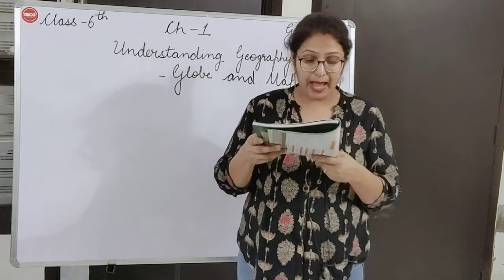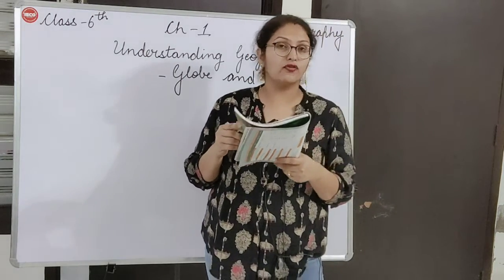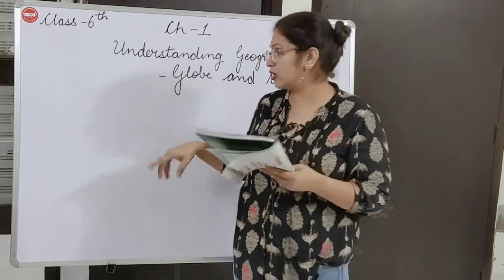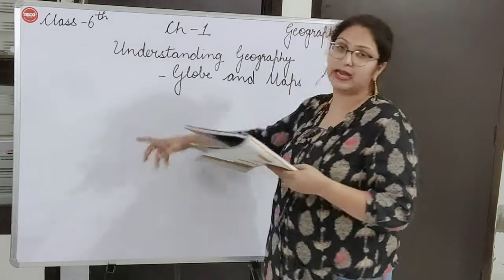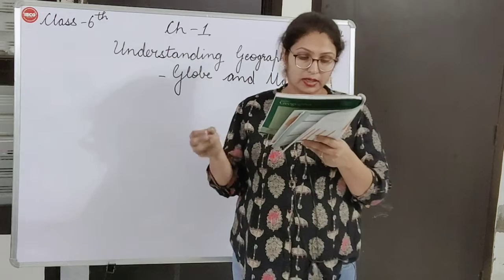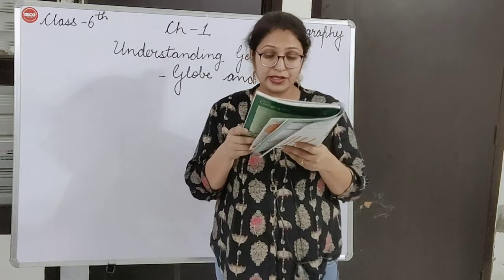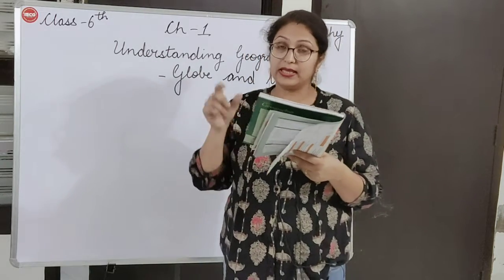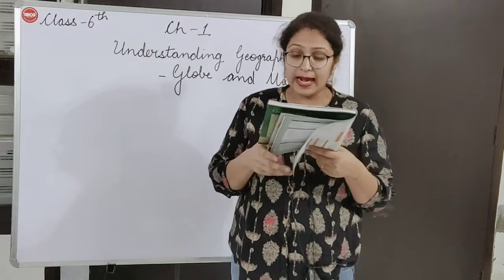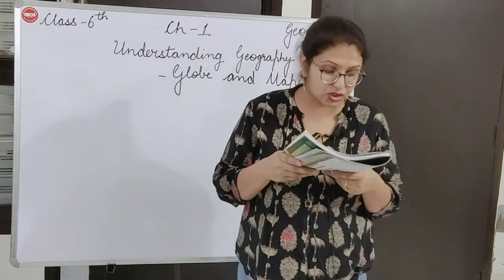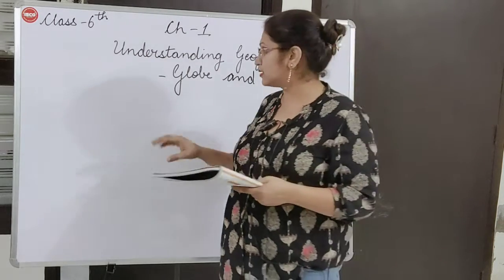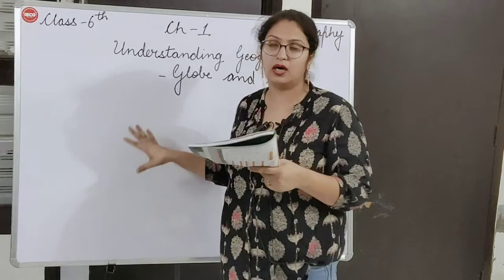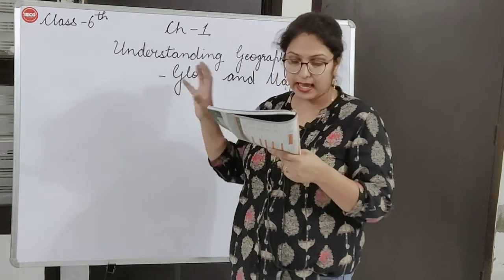A map is not a rough drawing of an area. It is not a rough drawing, meaning you can't just draw like this and the map is made. No, it is not a rough drawing of an area. It shows the true shape, okay, the exact or the true shape and size of an area and is drawn to scale, meaning it is up to the mark. The map that is drawn, it is accurate.